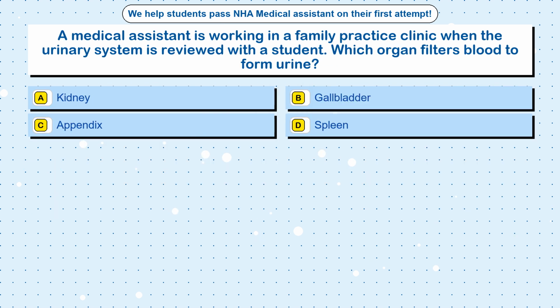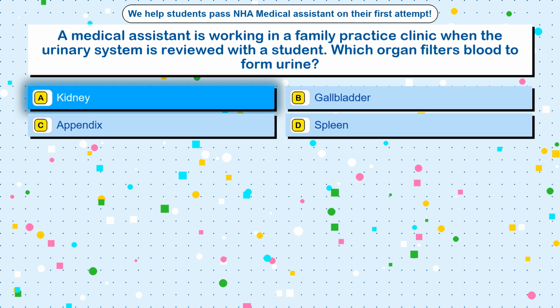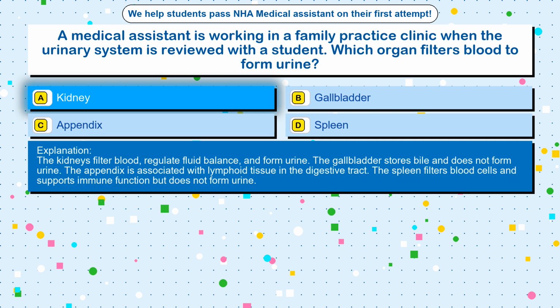Question 89. A medical assistant is working in a family practice clinic when the urinary system is reviewed with a student. Which organ filters blood to form urine? Option A, kidney. Option B, gallbladder. Option C, appendix. Option D, spleen. The correct answer is option A, kidney. The kidneys filter blood, regulate fluid balance, and form urine.